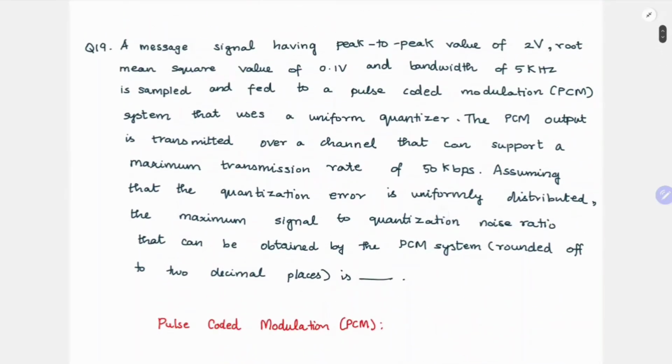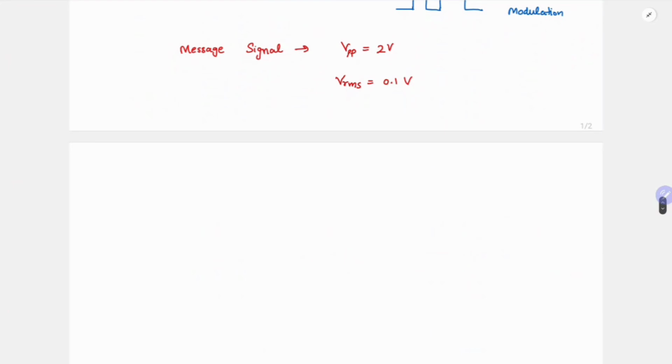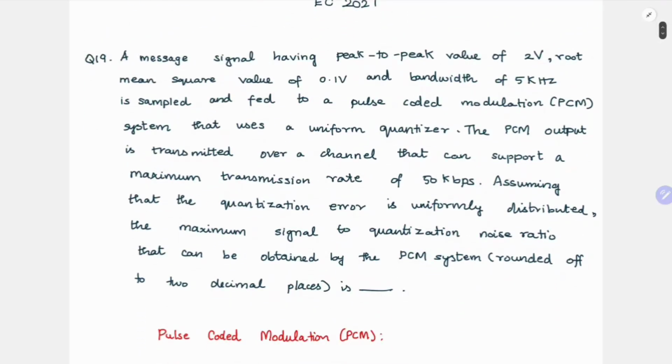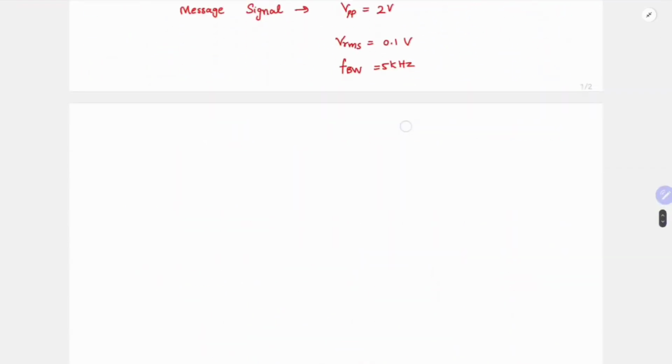And then they have given a bandwidth of 5 kilohertz, so F bandwidth is 5 kilohertz. And we need to transmit it over a channel that can support a maximum transmission rate of 50 kilobytes per second.